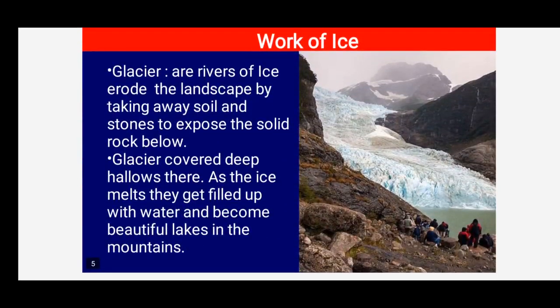And now let's see the work of ice. So what's the work of ice, children? You usually see snow on the mountains, right? When the snow comes down the slopes, it converts into glaciers. So what are glaciers? Glaciers are nothing but rivers of ice. What are glaciers, children? Rivers of ice. These glaciers erode the landscape by taking away the soil and stones which are on the mountain.